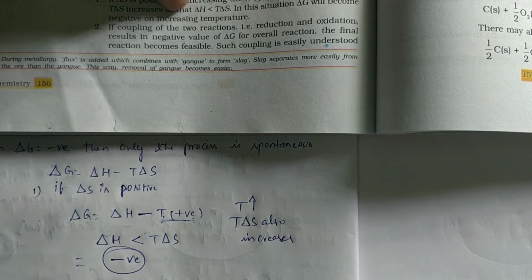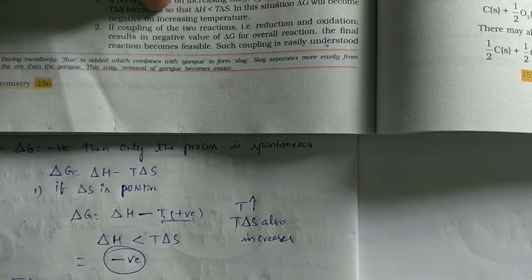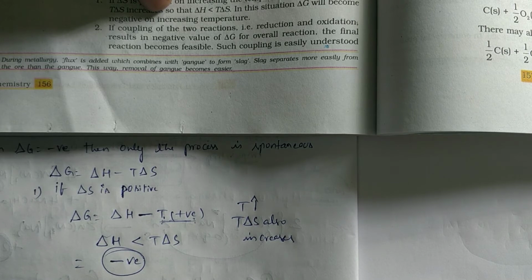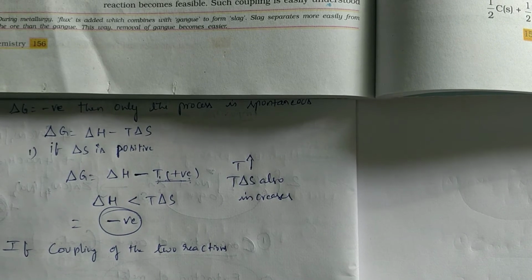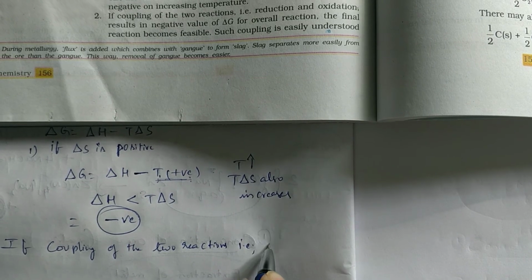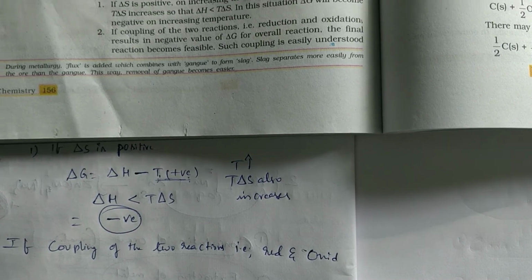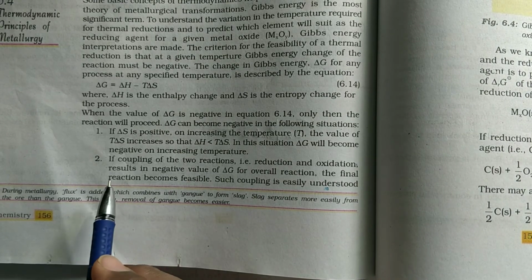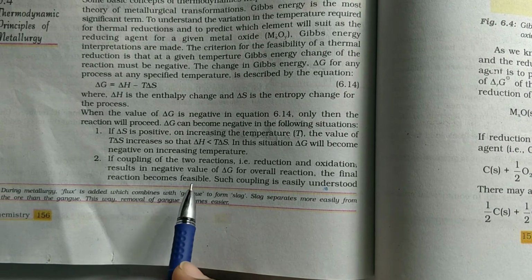Next, second condition. If coupling of the two reactions, that is reduction and oxidation, results in negative value of delta G for overall reaction, the final reaction becomes feasible.